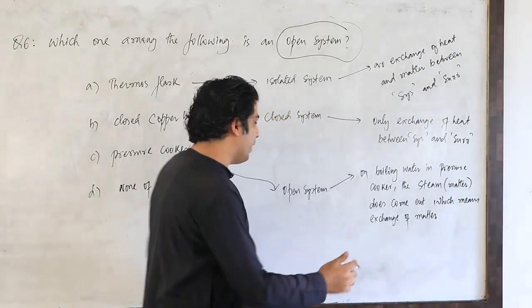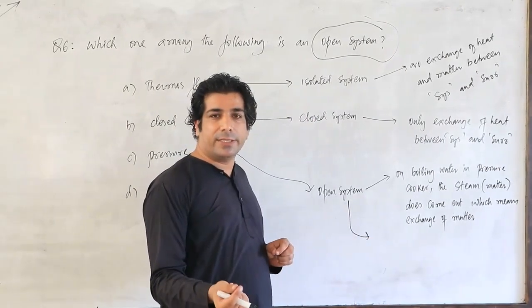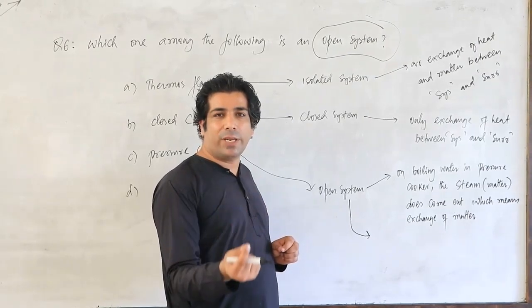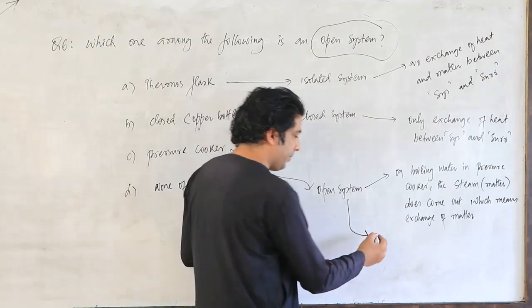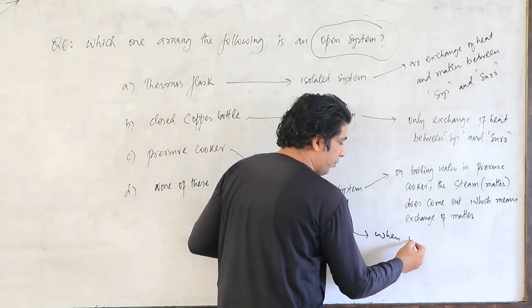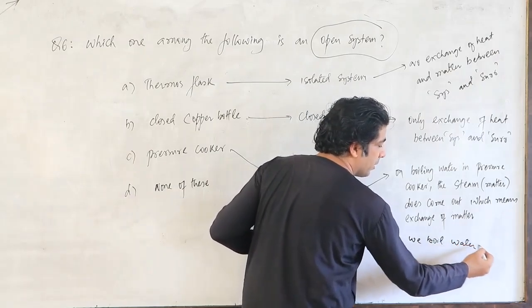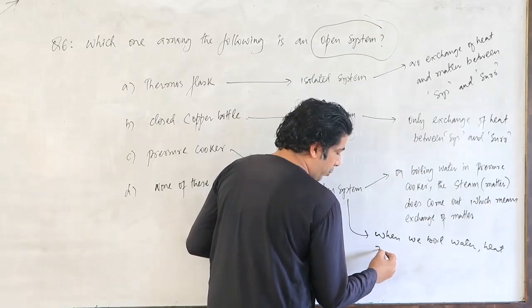And when we boil the water, that means heat is going from surroundings into the system.